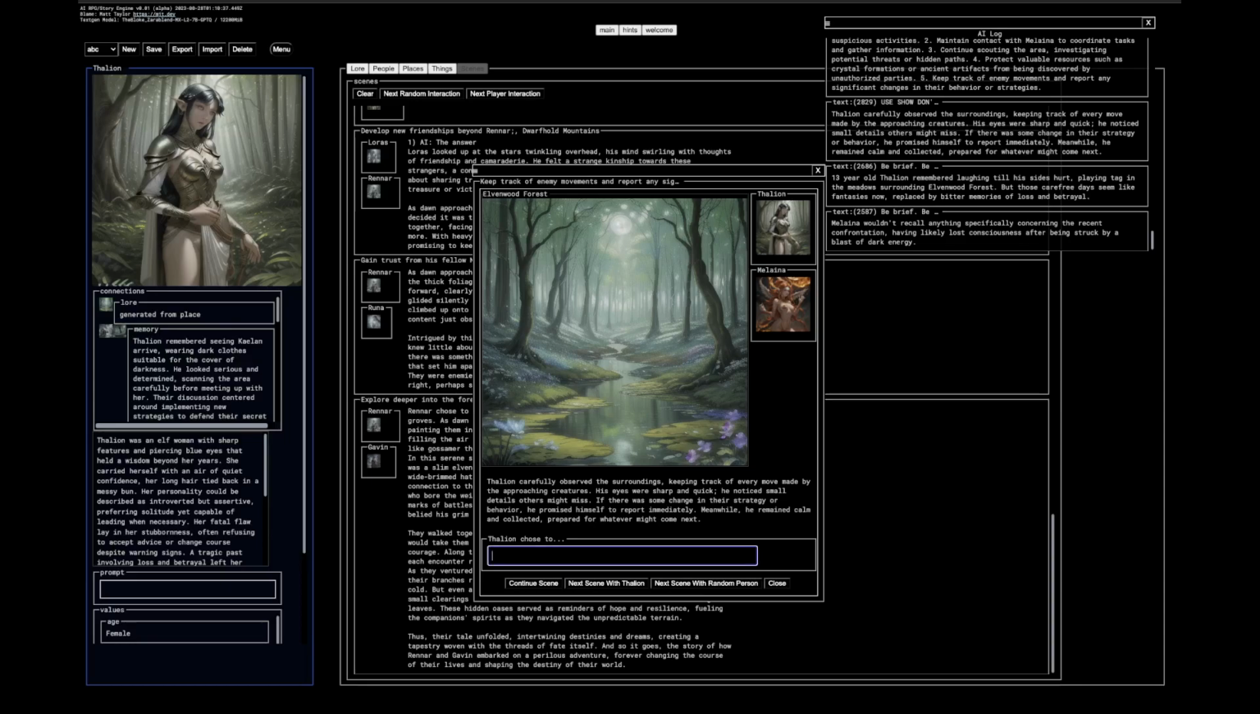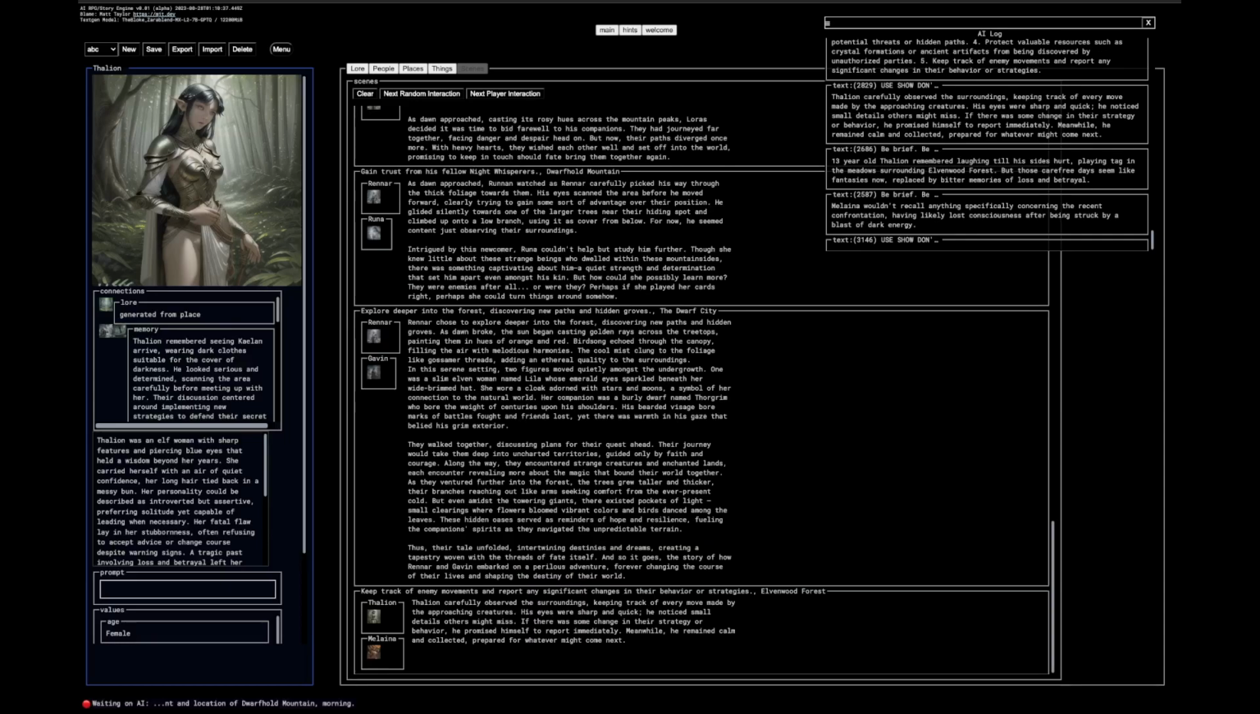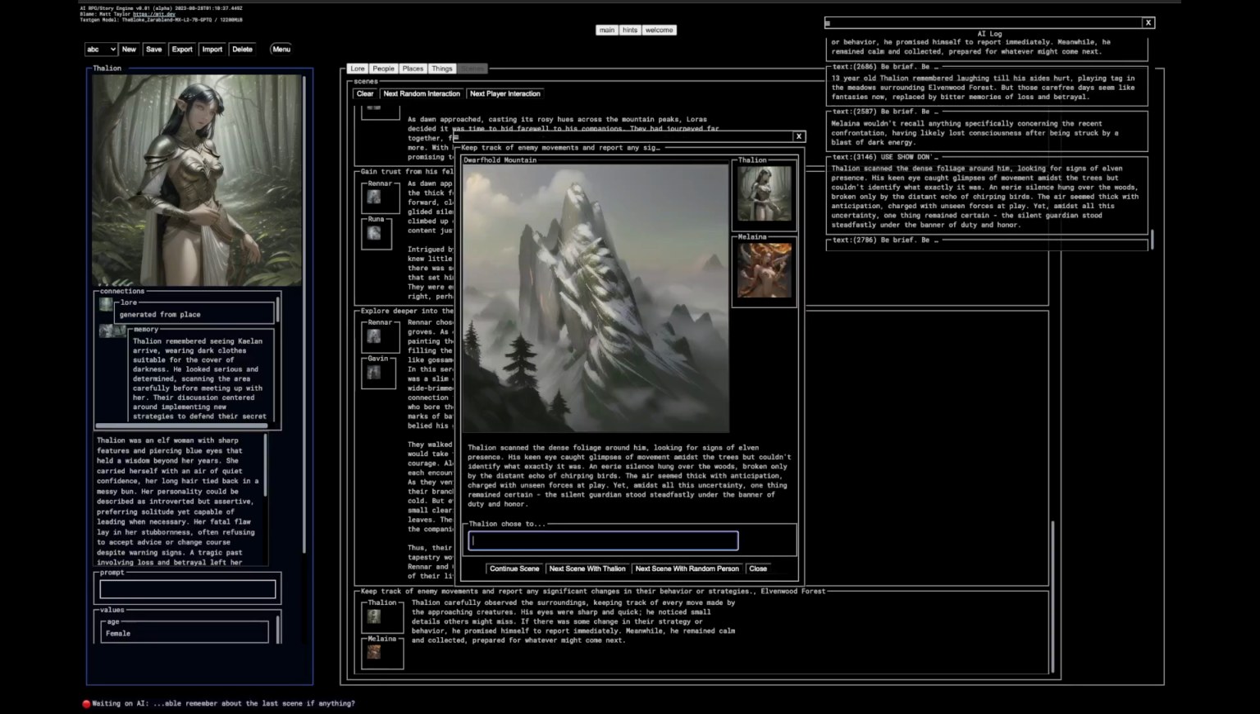But anyway, he remained calm, even though he's a she. Whatever, doesn't matter. We're playing as Thalion, so we can do whatever we want. We can scan the forest for elves. I don't know. See if that does anything interesting. And my microphone keeps slowly but surely going down.